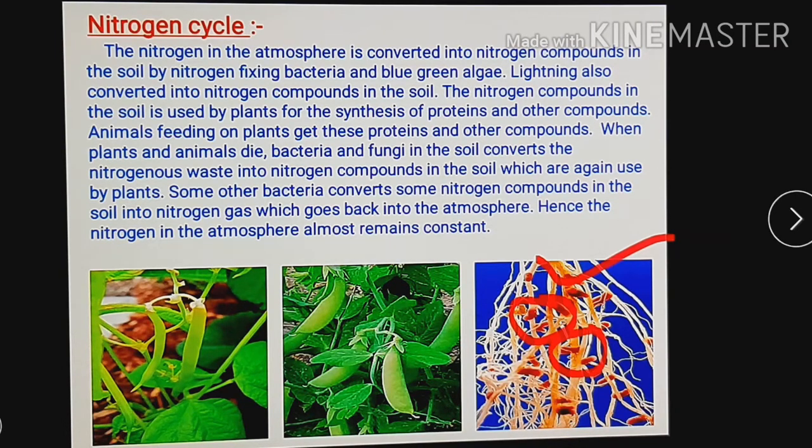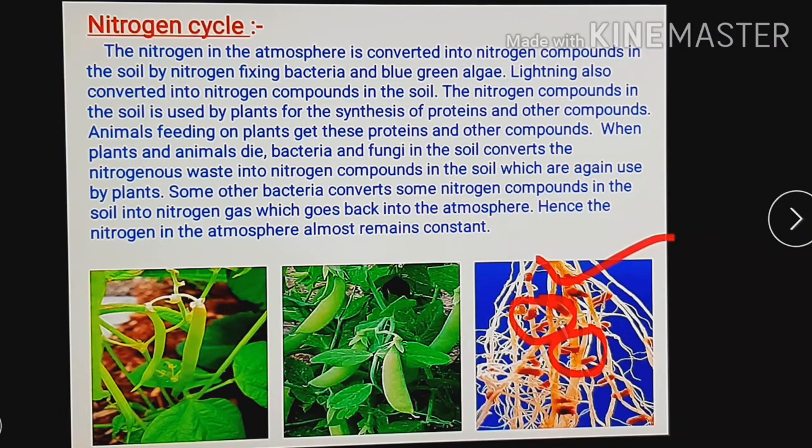And this can make the soil more fertile again. Lightning also converts nitrogen into nitrogen compounds in the soil. So lightning is also helpful for the conversion of atmospheric nitrogen into soluble compounds of nitrogen. Blue-green algae, some bacteria like Rhizobium, and lightning are most important, which can convert atmospheric nitrogen into soluble compounds of nitrogen.